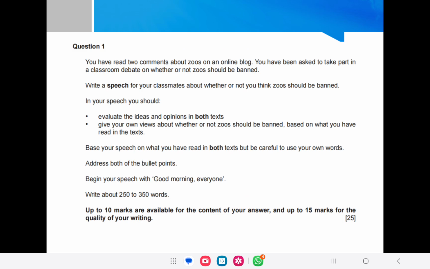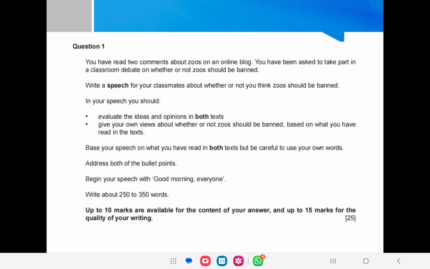So basically for article writing, your question must be that you have to write an article for young people on the topic whether zoos should be banned or not. So you have to write an article on the topic whether zoos should be banned or not, and you have to write the article for young people. So your audience is young people. Basically it has the nature of a debate, so it is a kind of argumentative or persuasive article.